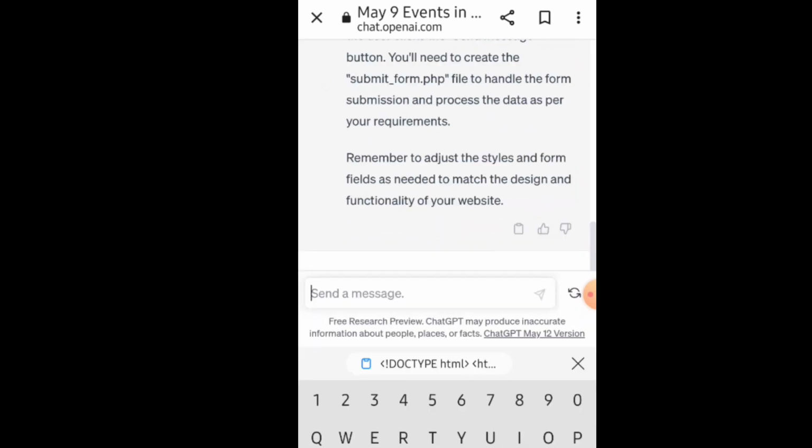Now I say write a code, same question which I wrote previously in Google Bard. I said write a code in Python for Fibonacci number. So let's see. Look at that, the code written in Python in Google Bard was different, and the code written for Fibonacci number in ChatGPT is different.